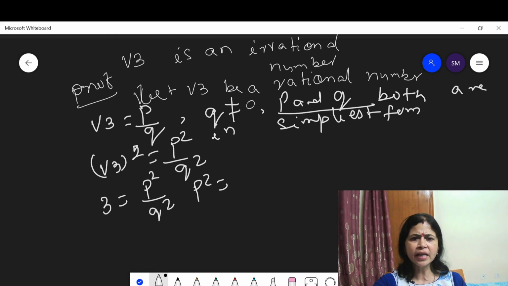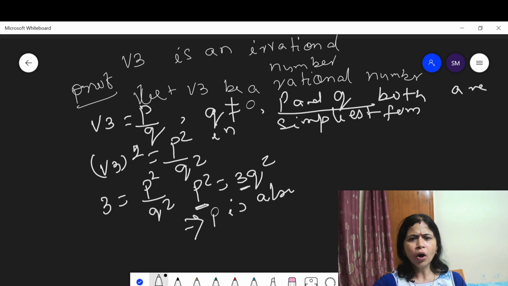Then p square is equal to 3q square. Here p square is a multiple of 3. This means p is also a multiple of 3.